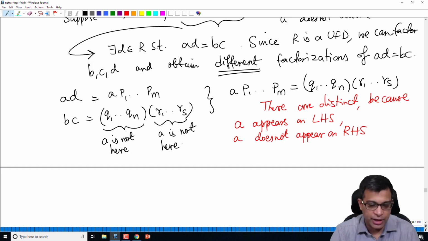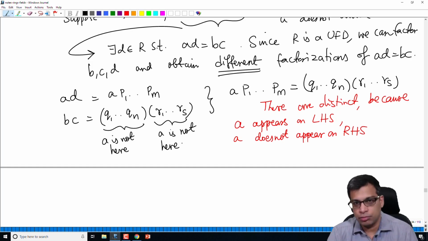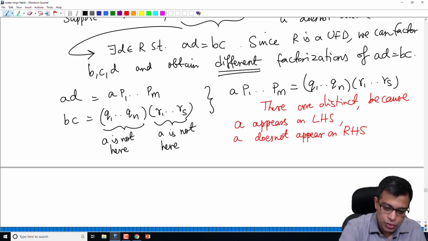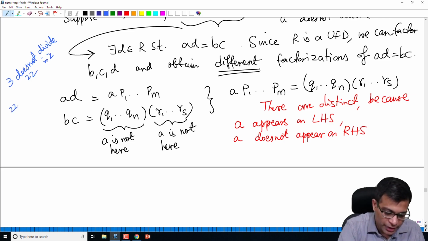If 3 does not divide 22, so I am just saying something very simple, 3 does not divide 22 in Z, right? That means if you factor 22 as product of irreducible elements, you get 22 is equal to 2 times 11, 3 is not there.